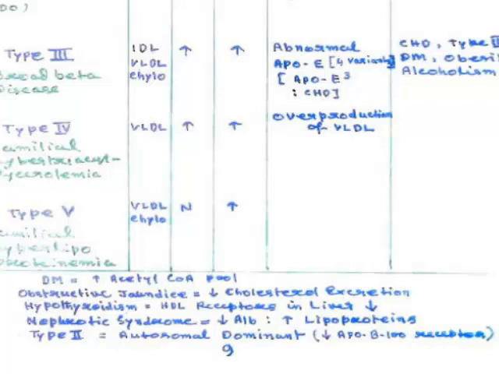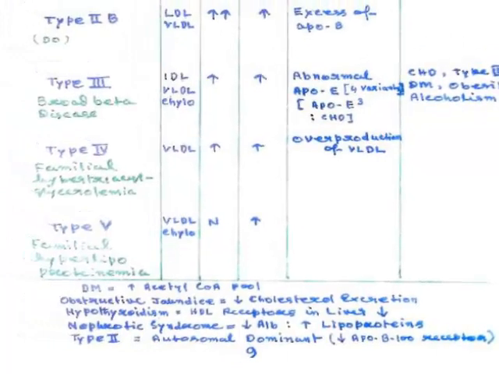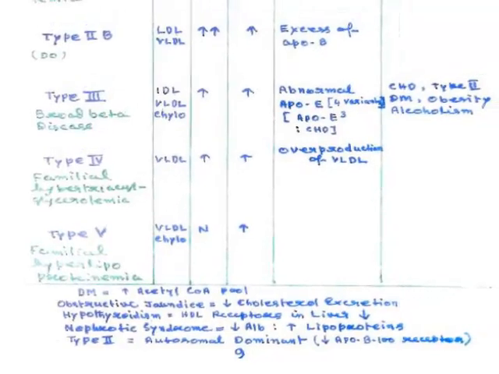Broad beta disease occurs also in heart disease, type 2 diabetes mellitus, obesity, and chronic alcoholism. So these secondary causes are more common than the primary ones, and you always have to look for whether there is any hyperlipidemia in these patients. Next, please.